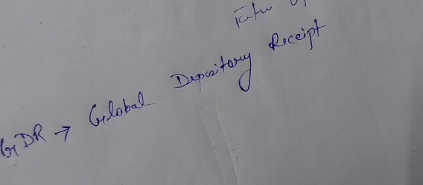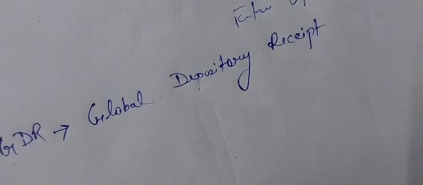Now, I as an Indian company need funds, right? So came the concept of GDR, Global Depository Receipt. What happens? The company issues GDR. This GDR can be traded in the foreign stock market. It means I am getting the investment, I am getting my money, and I am issuing GDR to the foreign investor. I need money, the foreign investor needs a foreign stock market and not the Indian stock market.